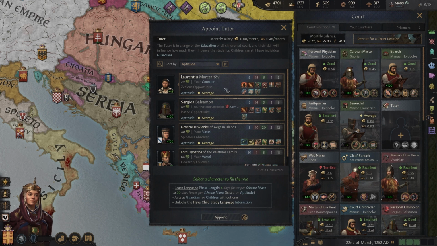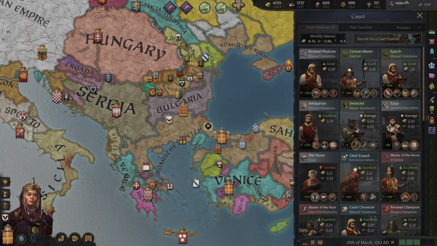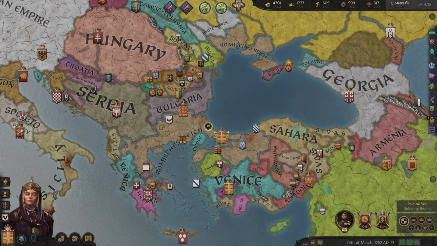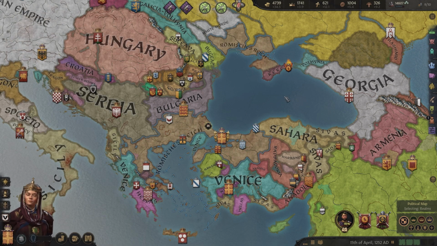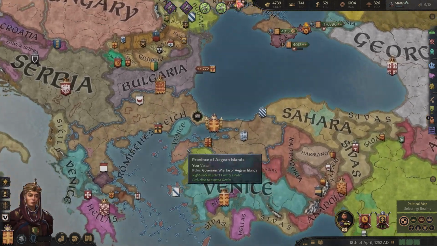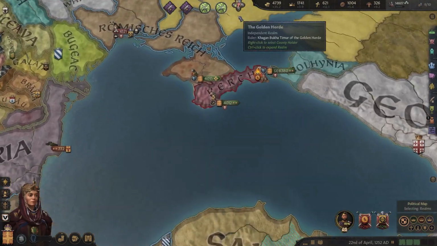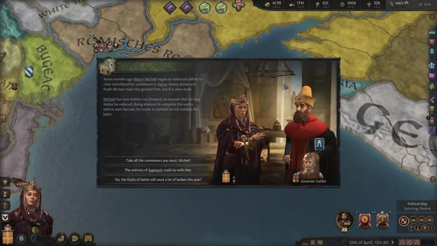Laurentio, he's average. Sure. We do want to get some tutors in here, keep our children boosting up those skills nicely. Our son's turning out relatively well. Not an intrigue character. He's not a fighter by any means, but he's well learned, and that is just as important, if I do say so myself.